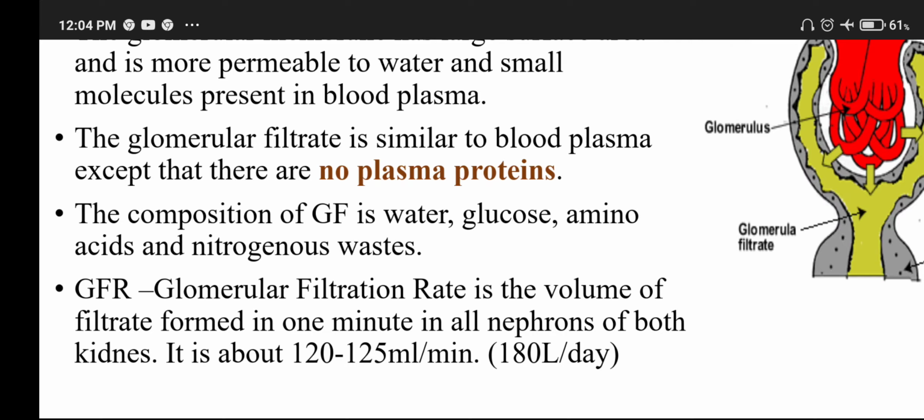The GFR, that is glomerular filtration rate, is the volume of filtrate formed in 1 minute in all nephrons of both kidneys. It is about 120 to 125 ml per minute, 180 liters per day.